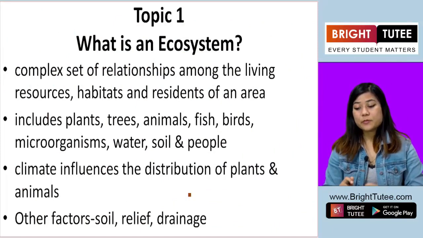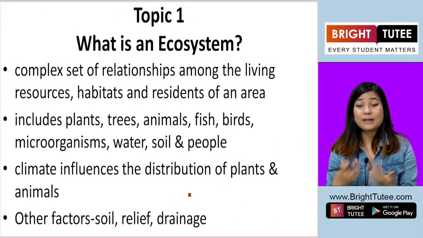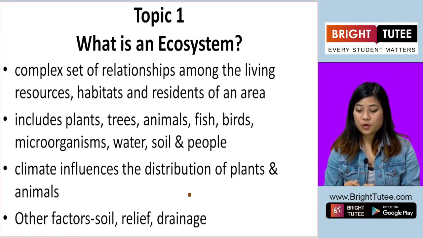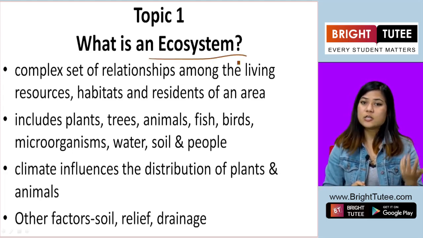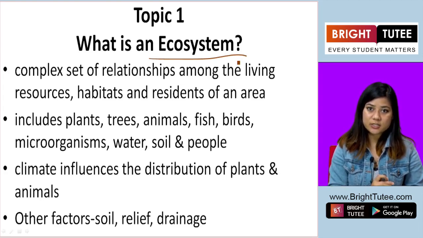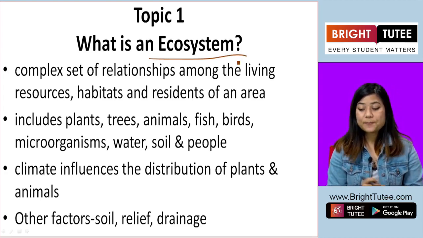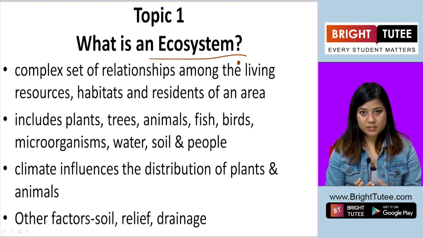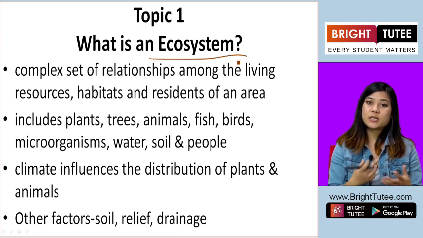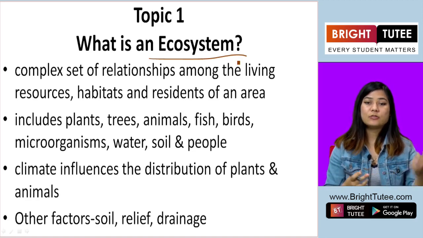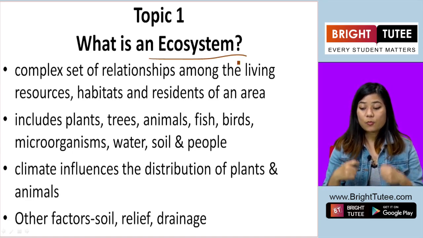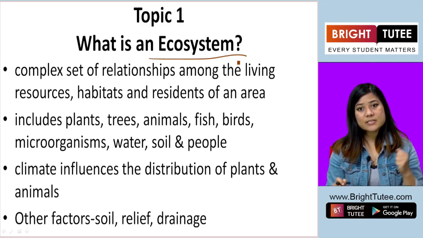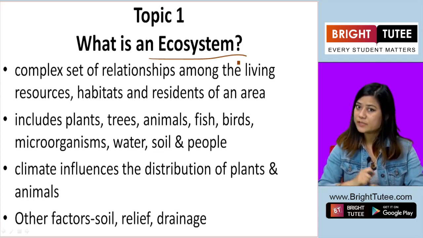So, with that, we move on to learning more about our vegetation, about the plants around us. We move on to topic 1, and here we'll understand what an ecosystem is. We understood about vegetation, natural vegetation, about different kinds of plants, right? Now we'll see what an ecosystem is. We already learned a little bit about the biosphere, how the plants and animals form the biosphere, right? Now what is an ecosystem? These plants and animals are also part of the ecosystem.